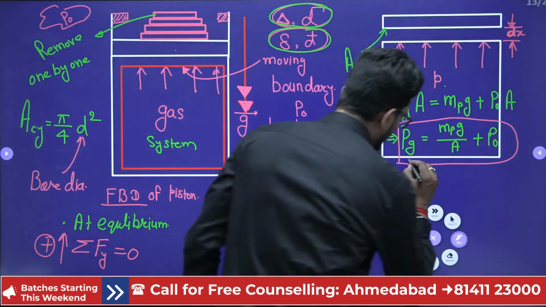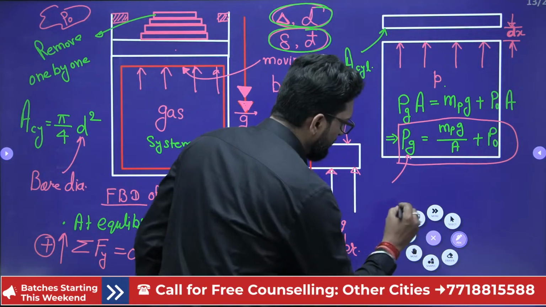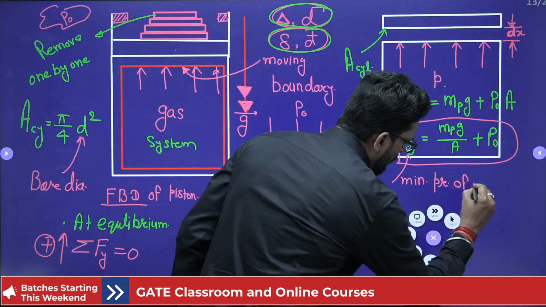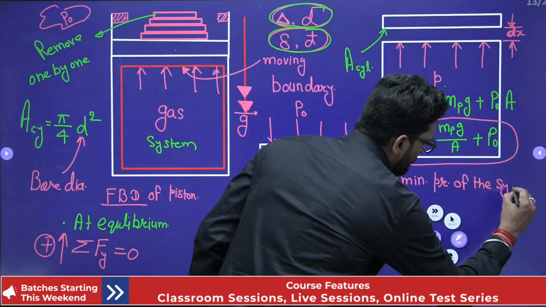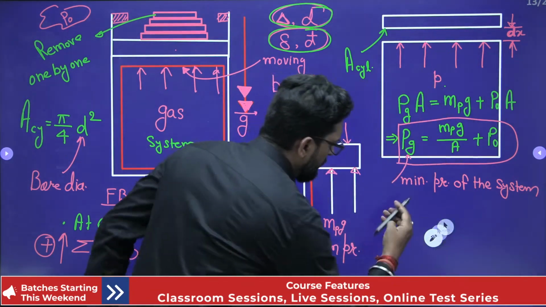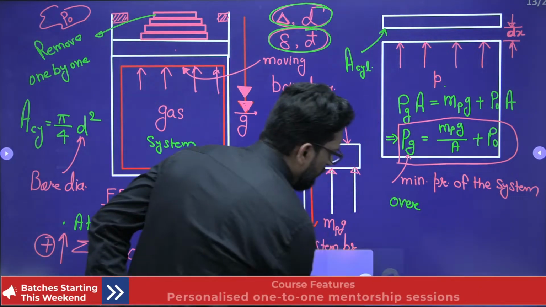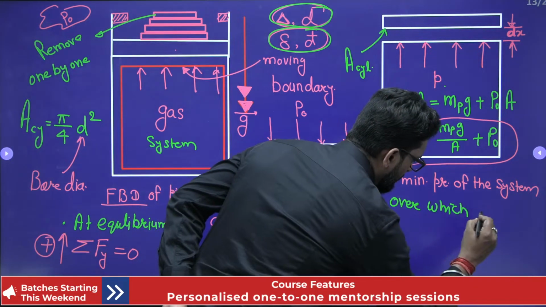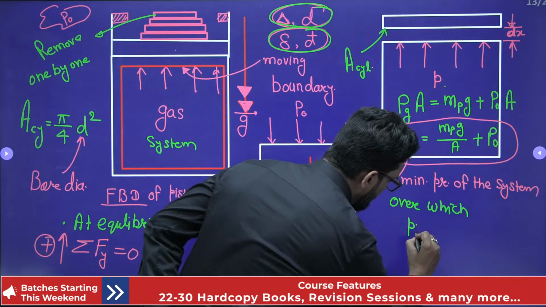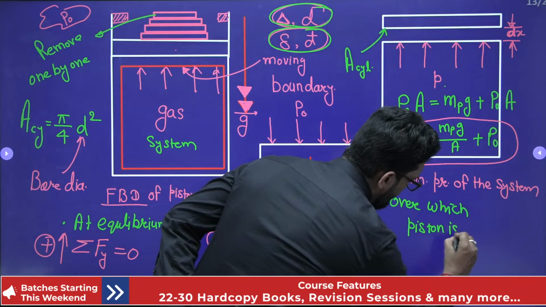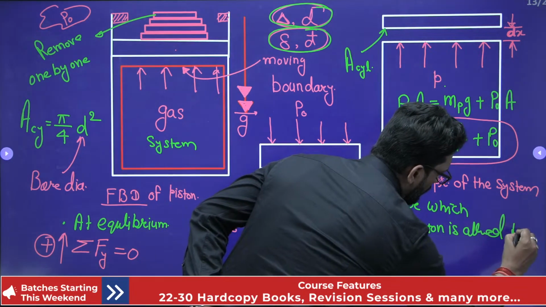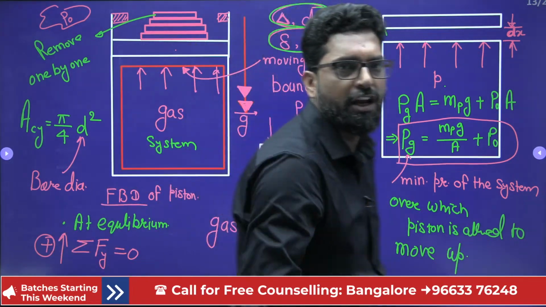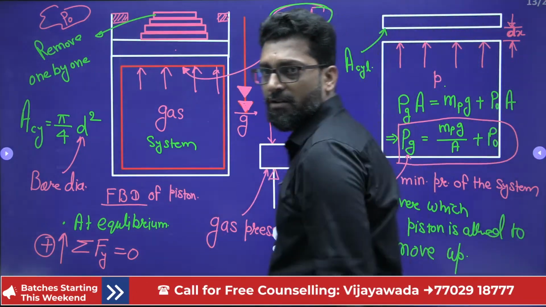That means this is the minimum pressure of the system over which the piston is allowed to move up. Okay, this is the minimum pressure.